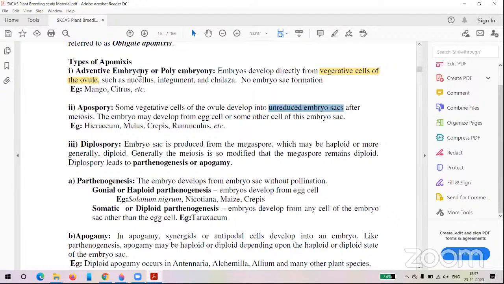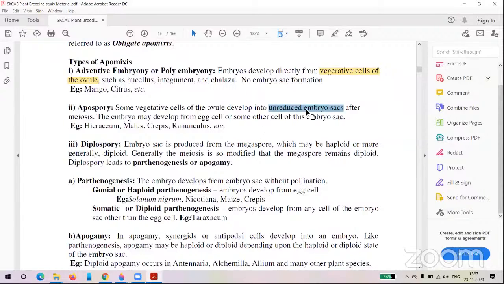But in case of adventitious embryony, you cannot see the embryo sac. You can see the direct embryo from the vegetative cell. But here the embryo sac will develop from the vegetative cell. What are the parts of the embryo sac? We already saw that the embryo sac has one egg cell, two synergids, a secondary nucleus and three antipodal cells.